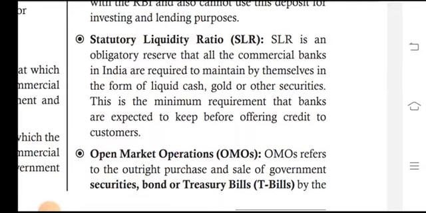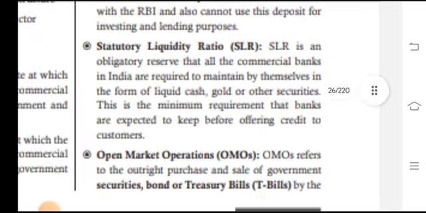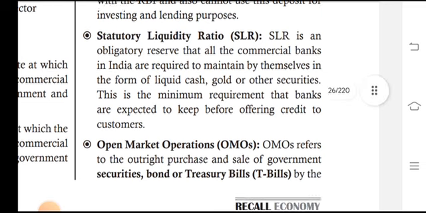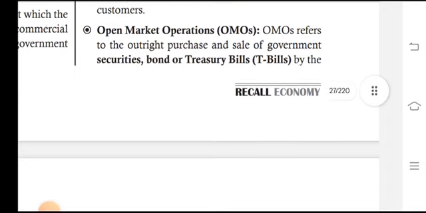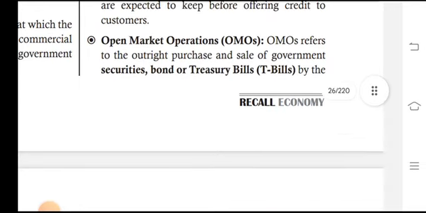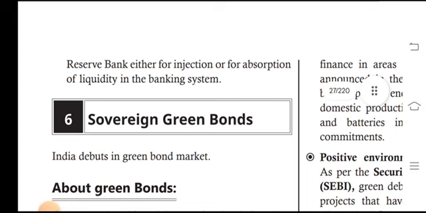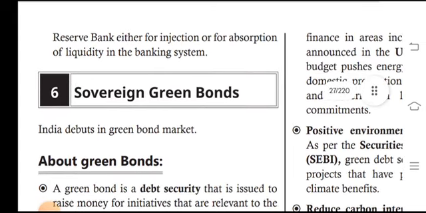Statutory liquidity ratio, SLR. Statutory liquidity ratio is the obligatory reserve that all the commercial banks in India are required to maintain by themselves in the form of liquid cash, gold, or other securities. This is the minimum requirement that banks have to keep before offering credit to consumers. Open market operations, OMOs, refer to the outright purchase and sale of government securities and bonds or treasury bills, T-bills, by the Reserve Bank, either for the injection or for the absorption of liquidity in the banking system.